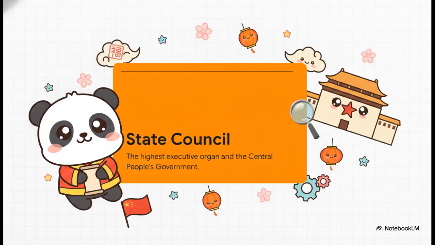But who handles the actual heavy lifting of daily national administration? That brings us to the State Council. The State Council is the highest executive organ of state power and acts as the central people's government. It's headed by the Premier. If you're comparing this to other systems you might know, you can think of the State Council as the functional equivalent of a central cabinet or the primary administrative bureaucracy of the country. It's a distinct, operational arm separate from the ceremonial duties of the president.